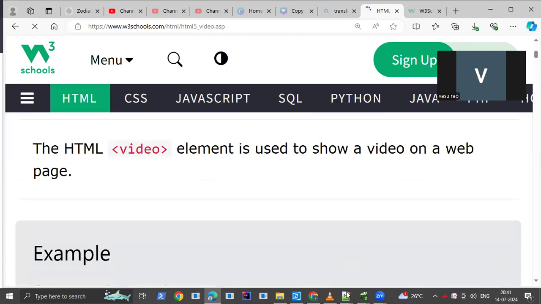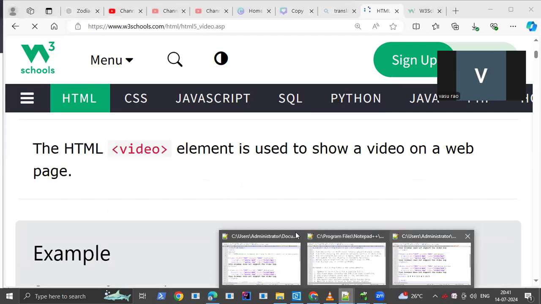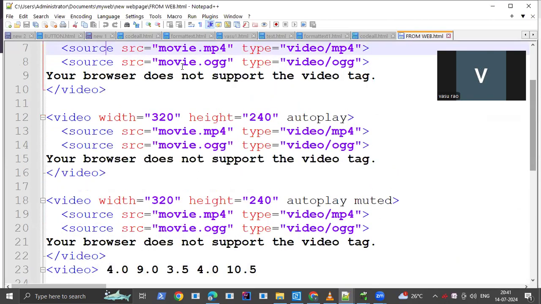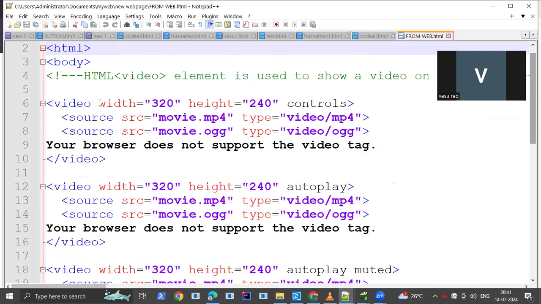The video element starts with a start tag and ends with an end tag.